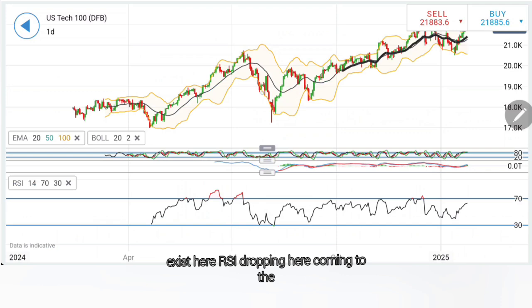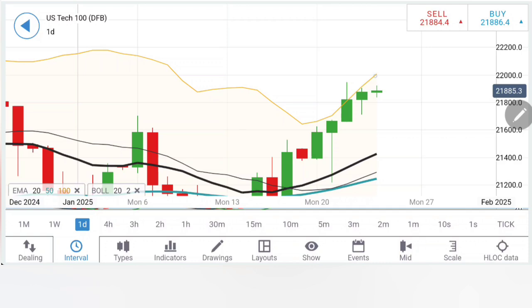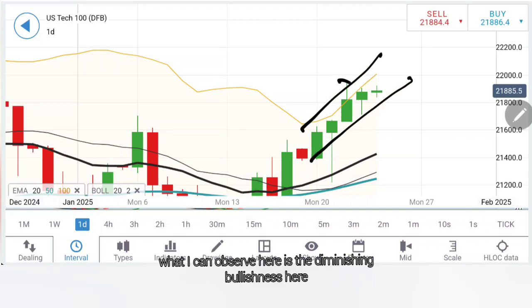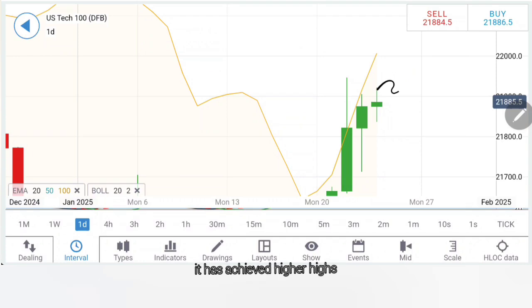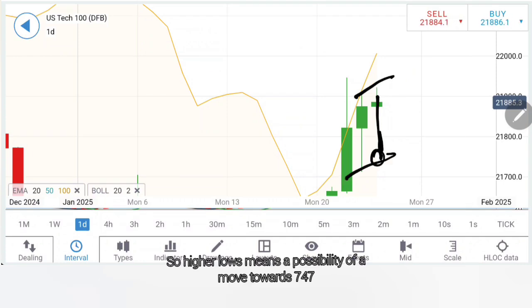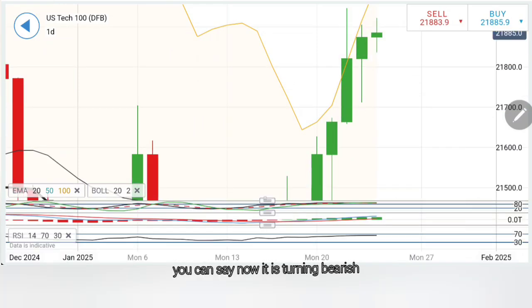RSI dropping here. Coming to the look at the daily chart. See, this could become the reversal sign, but right now I cannot see any bearishness. Though what I can observe here is the diminishing bullishness, and today it is trying to break out. What it has done so far for the day, it has achieved higher highs and higher lows, meaning a possibility of a move towards 747. And if you see Nasdaq breaking below 21,700, you can say now it is turning bearish.